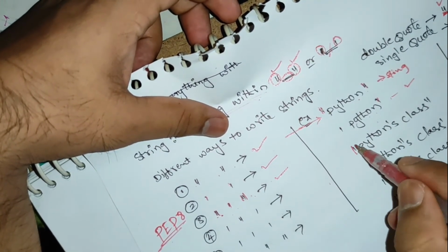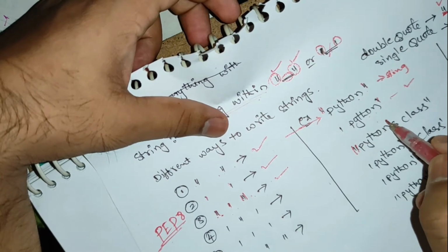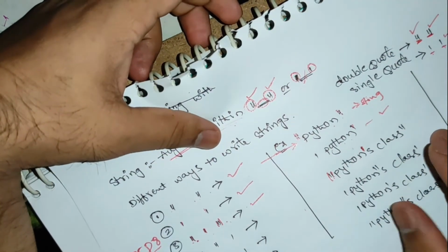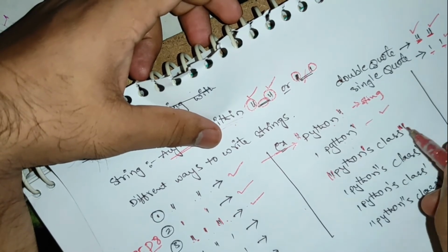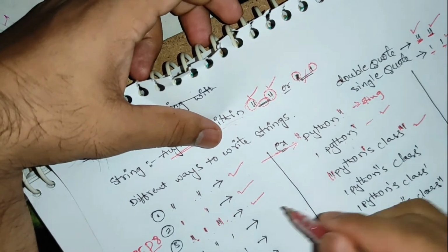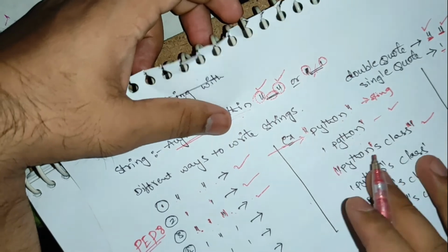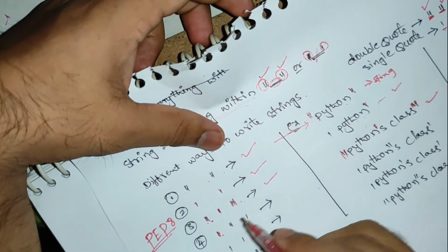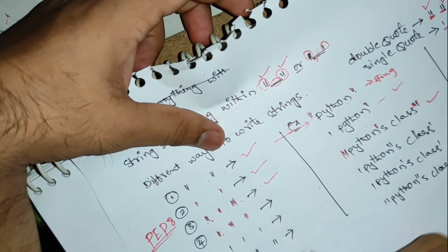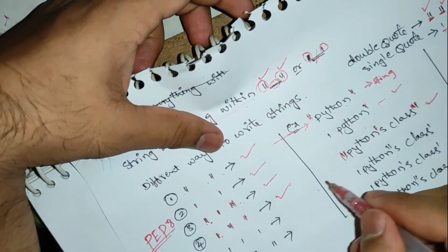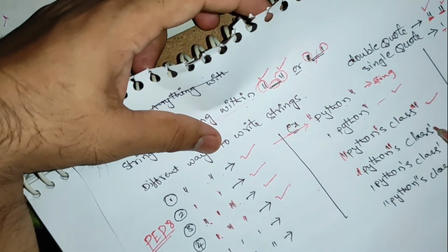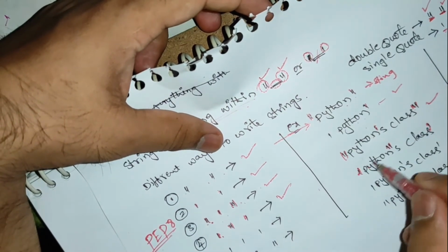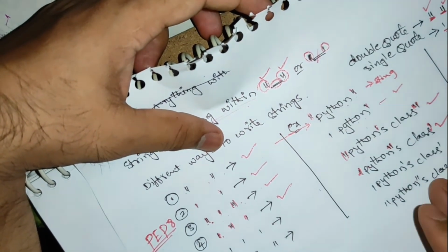If I write Python within double quotes, you see I am using a single quote inside, and then the final closing double quote. This is the right way. Similarly, within single quotes I can use double quotes. Within single quotes I am using a double quote here. This is a correct way.